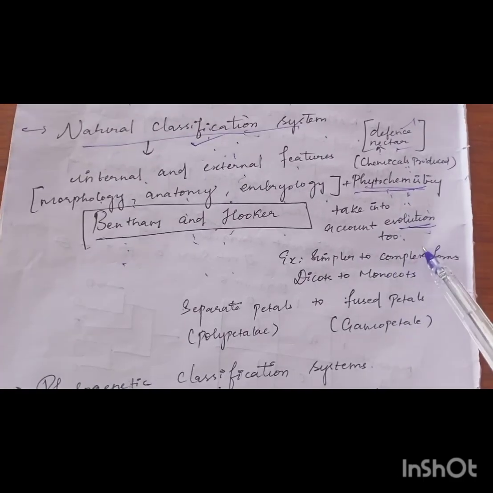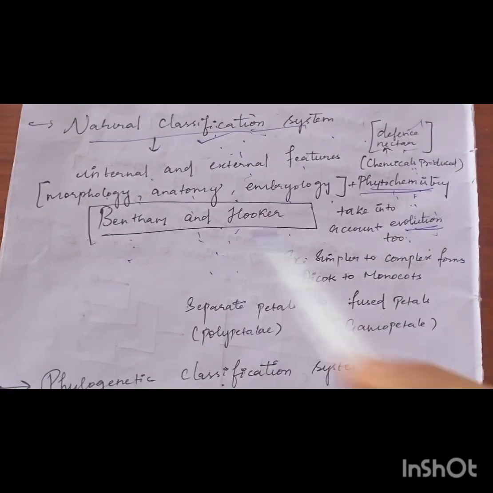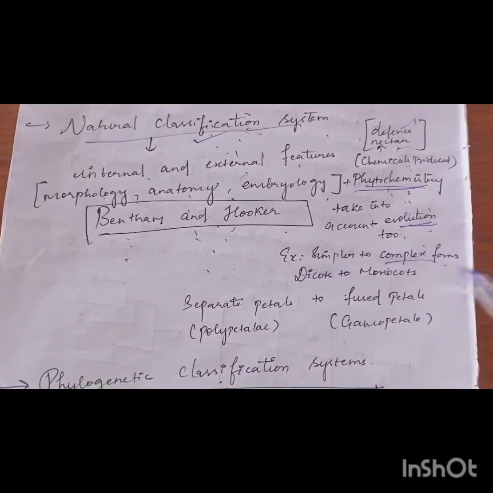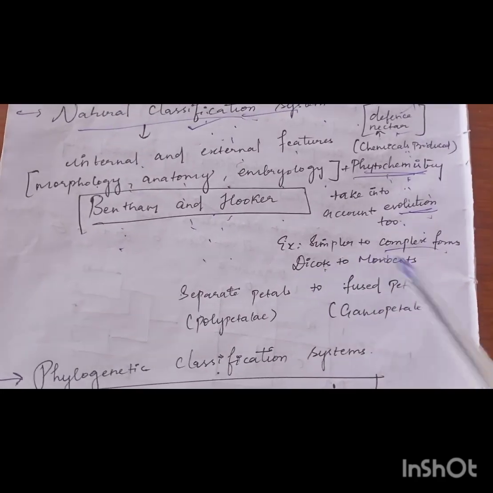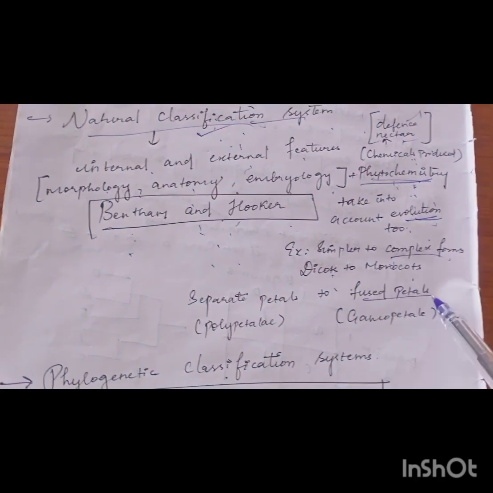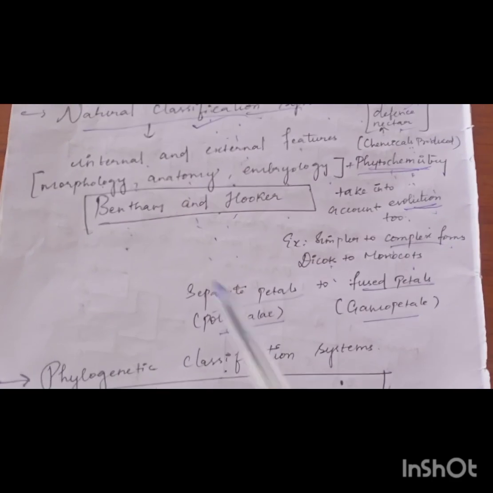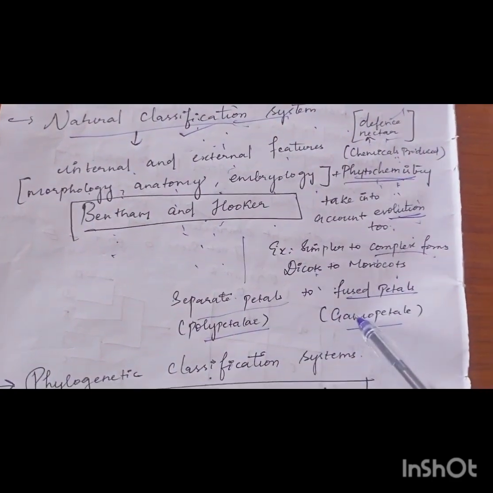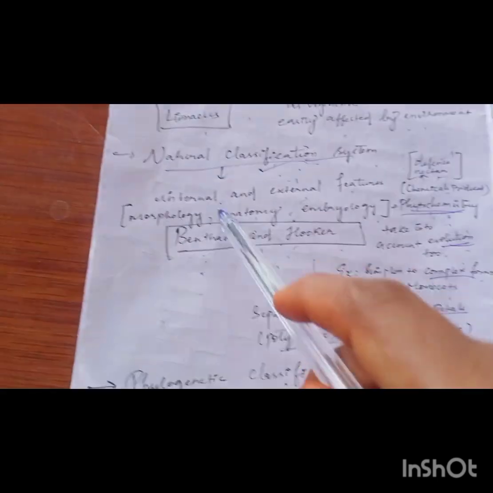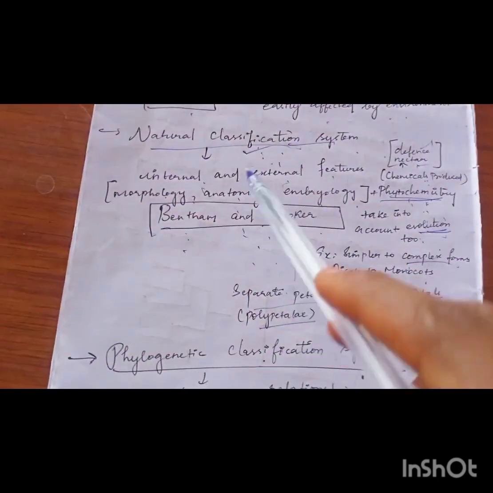It has taken into account the evolution of the plants too, and hence placed the plants from simple to complex forms in a sequential order. For example, monocots are placed after dicots, and fused petals, that is gamopetalae, are placed after separate petals, that is polypetalae. Primitive characters were placed first, and the plants with advanced characters were placed later. So this is an advanced one, and it is mostly accepted also.